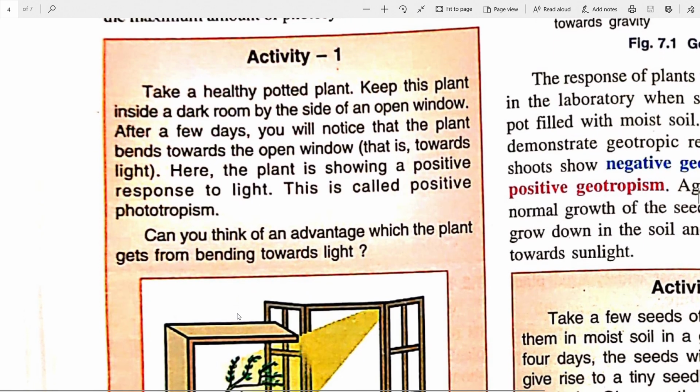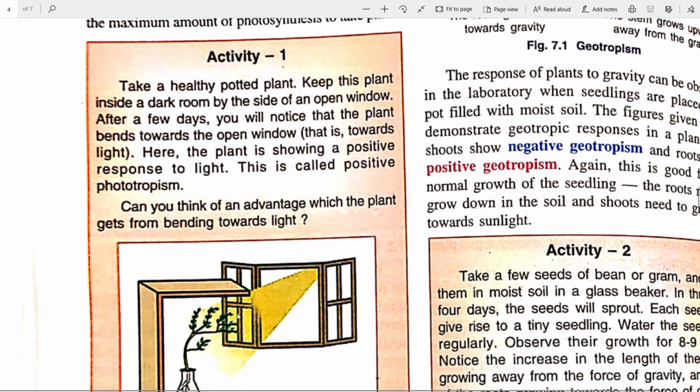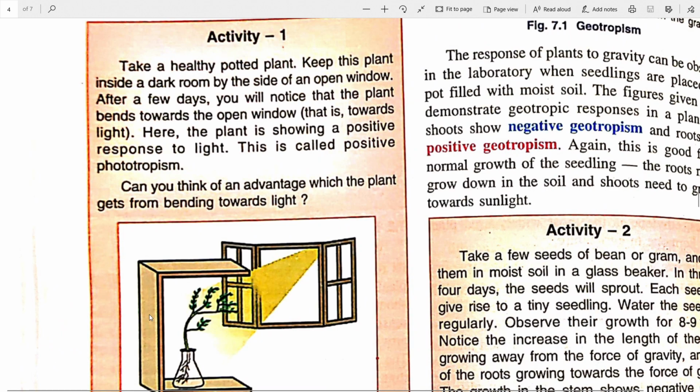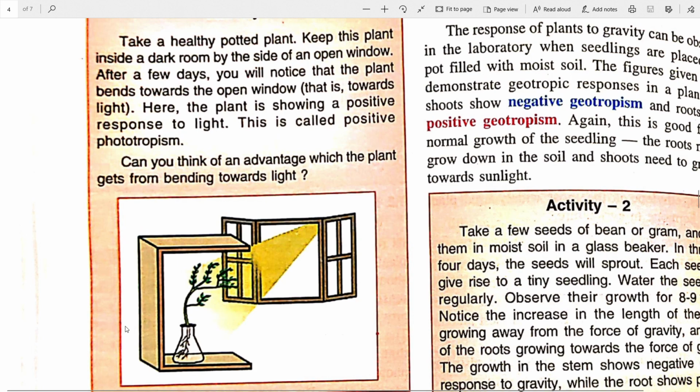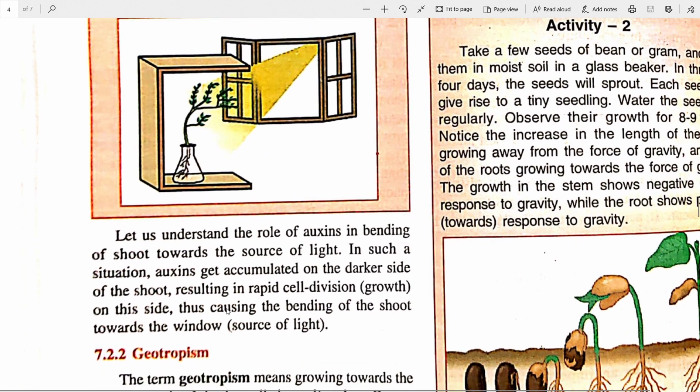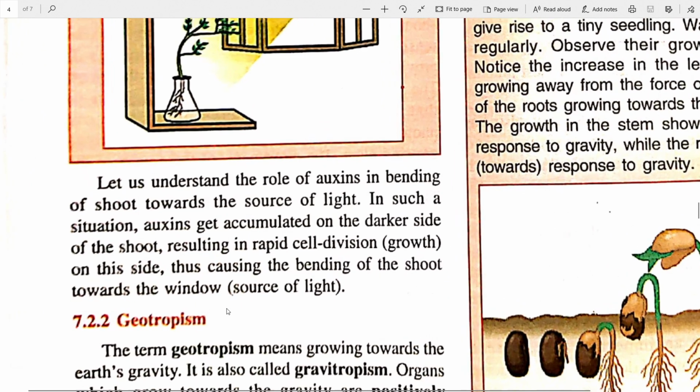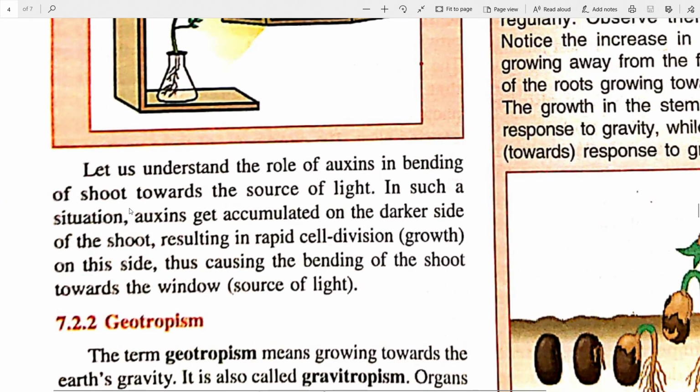You can see this activity, you probably have heard about it before, like keeping a potted plant in a dark room and letting the sunlight come from just one window so the plant bends toward it. If you have plants around you, then you probably have experimented this already or felt this already. So we understand the role of auxins in bending the shoots here.